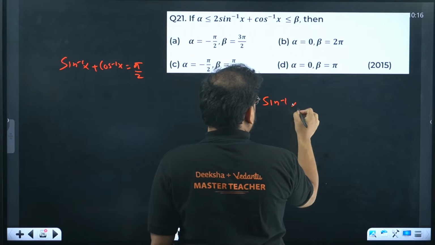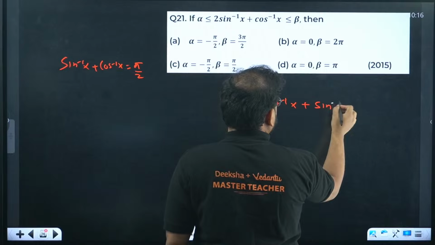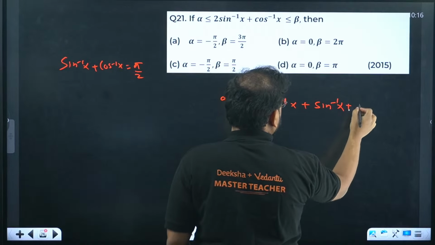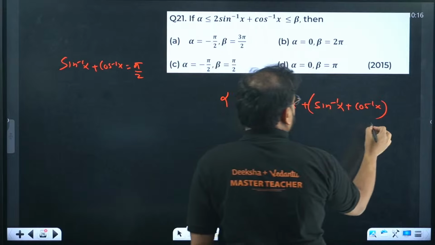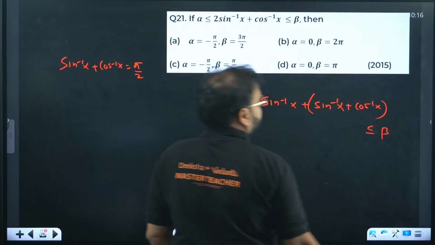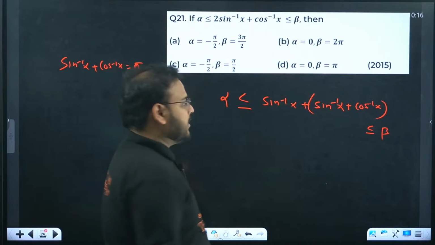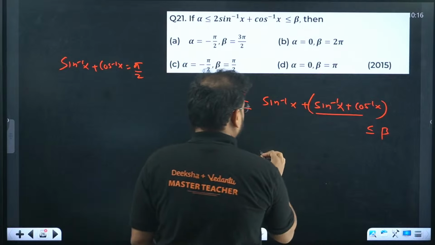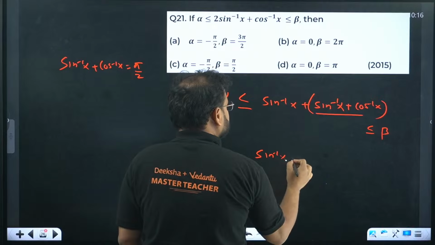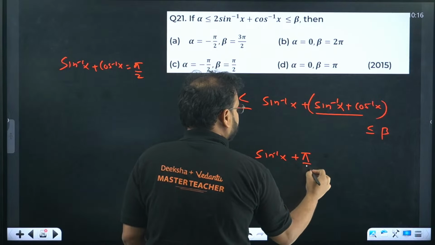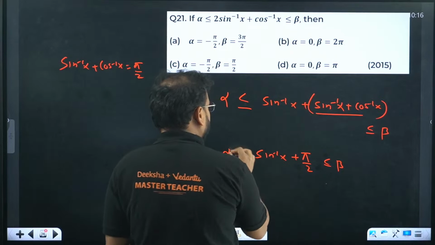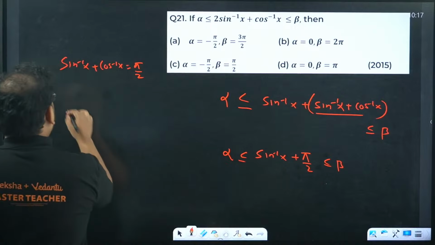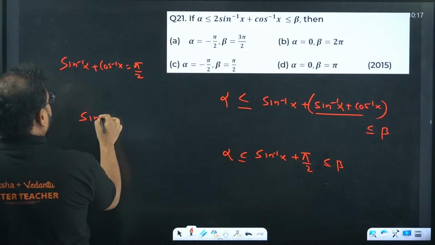Okay, break it down. Sine inverse of x plus cos inverse of x taken as sum is less than beta. You can see this. What is this value? Pi by 2. So sine inverse of x plus pi by 2 is less than beta and more than alpha. Now check one second over here also.